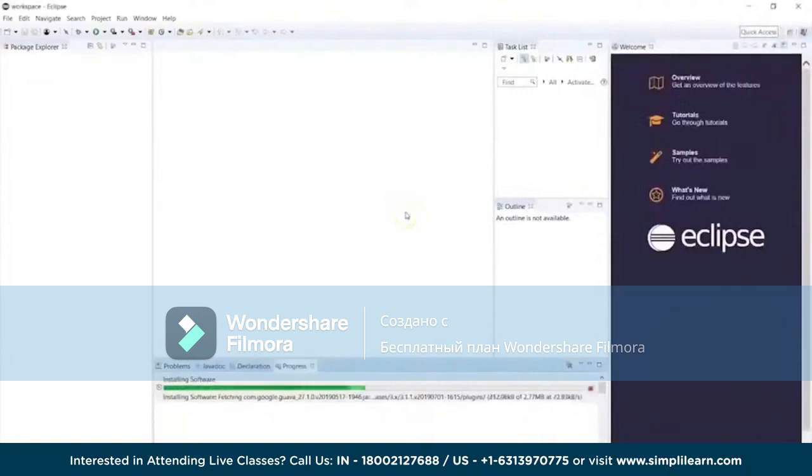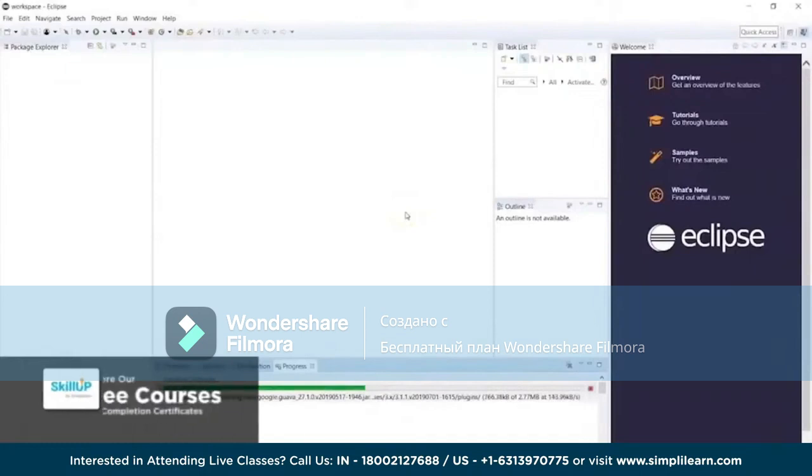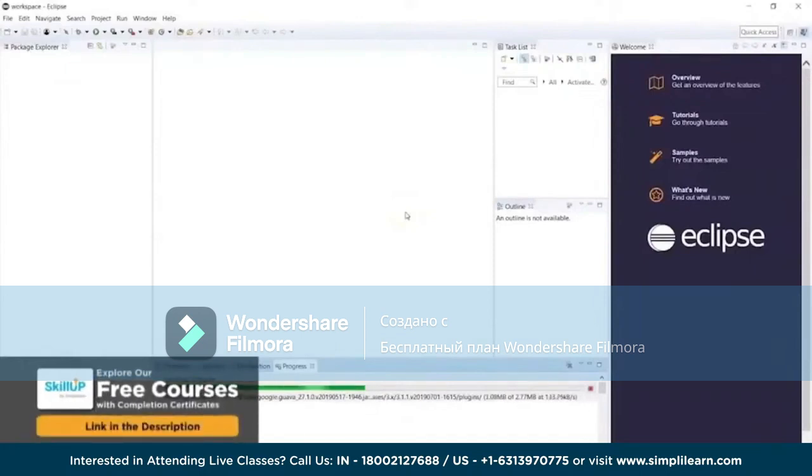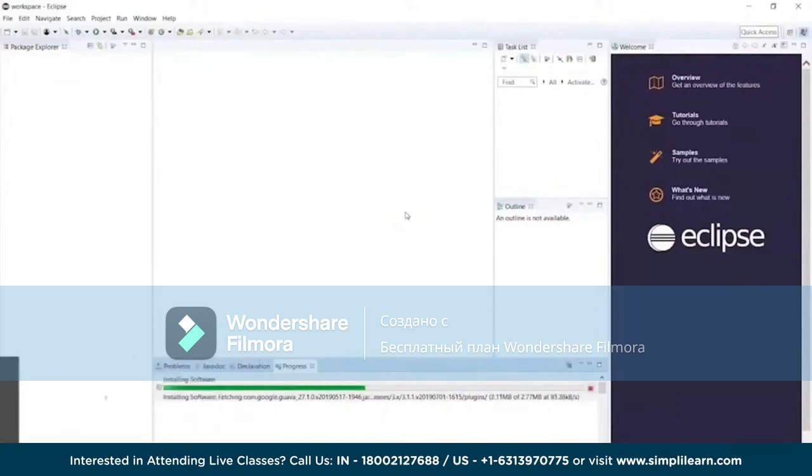So it's downloading the Gradle here, and once that is installed, we will be able to use it in this scenario. So we have to just wait for that part. So still downloading the jar files. So once the jar file is downloaded, we will be able to proceed further. It's going to take some time to download it, and once it's done, we will be able to proceed further.